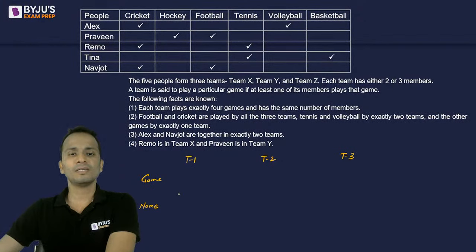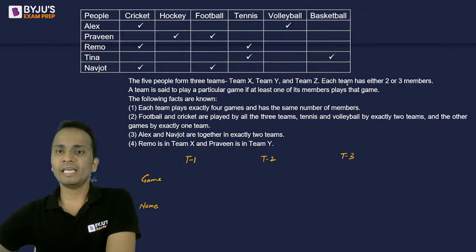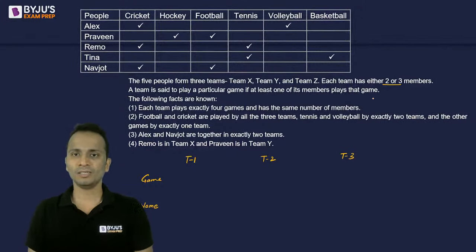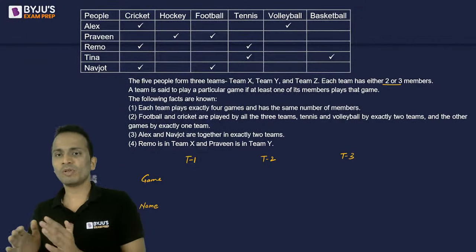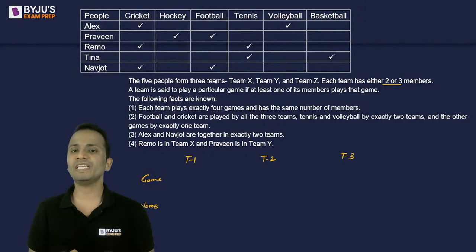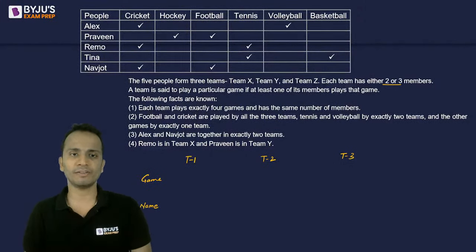Each team has either 2 or 3 members. So either all 3 teams will have 2 members or all 3 teams will have 3 members. First of all, we need to find that using the data that is given. A team is said to play a particular game if at least one of the members plays that game.